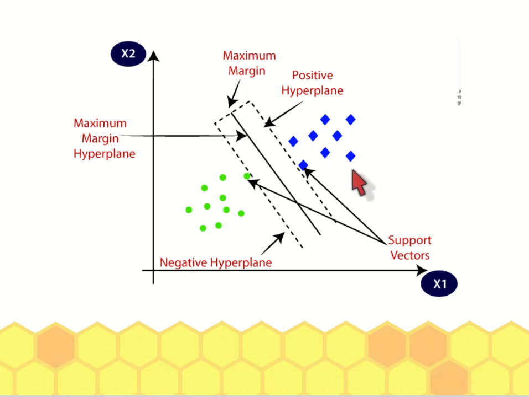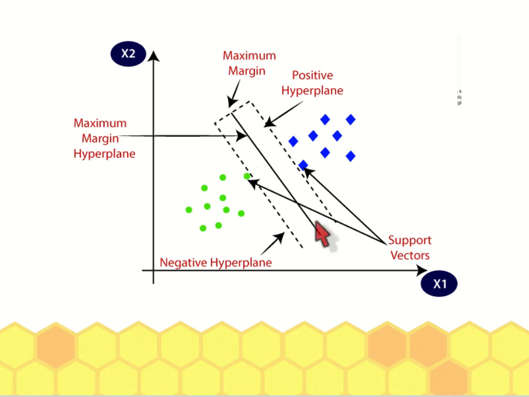So the support vector, the green dot here is called a support vector, because this is the data that is very close to the negative hyperplane, and then we have the positive hyperplane. So we have what we call maximum margin. This is the distance between the solid line and the dashed line.